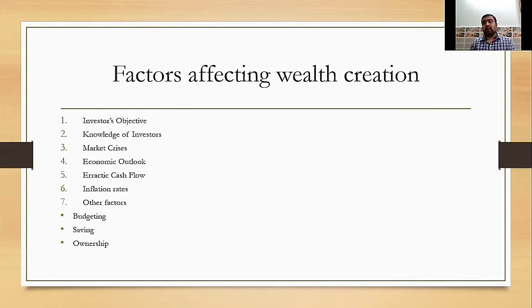Investors do not get regular cash flow because they lack an idea to carry out a business, which leads to poor wealth creation.